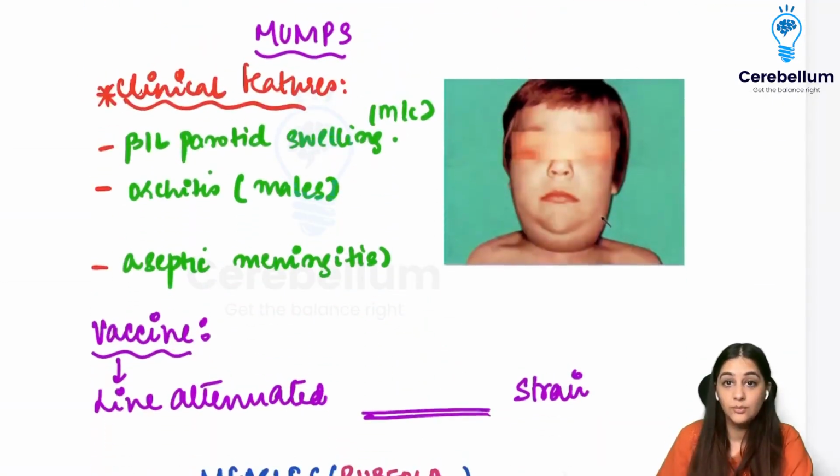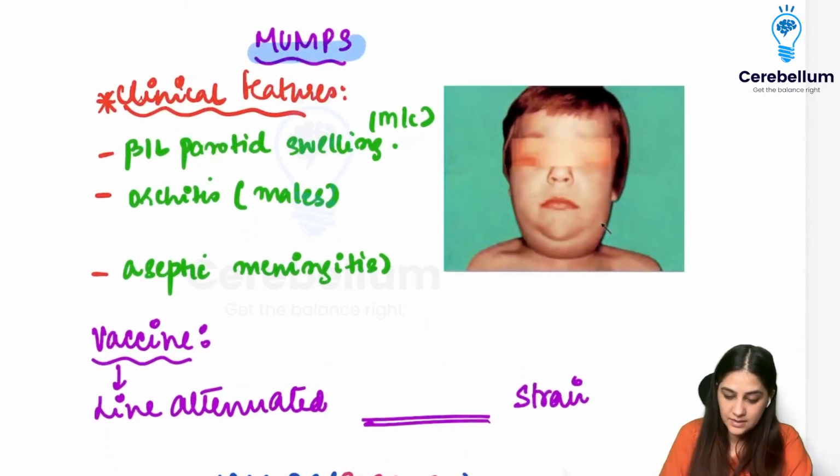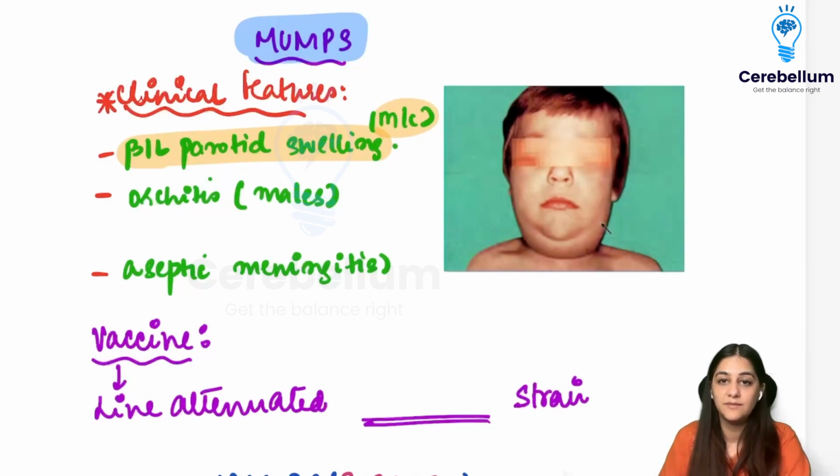Now, I'm going to move on to mumps. Mumps is a disease caused by the mumps virus, and it causes bilateral parotid swelling, which is the most common clinical manifestation. So any patient coming with bilateral parotid swelling, always and always first think about mumps.